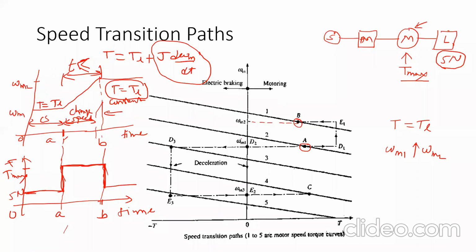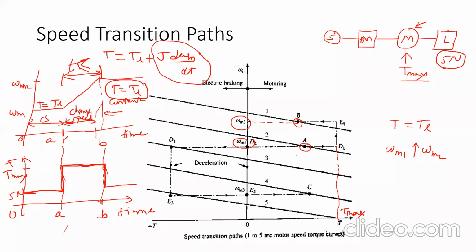Okay, next. Means if you want to change the speed from omega m1 to omega m2, the machine must accelerate with maximum torque capability. That is happening here. This is the Tmax point of the machine. The torque is increased to Tmax.